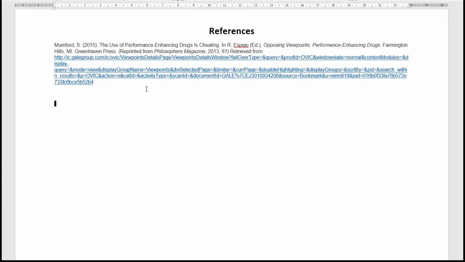Okay. Later on, we will format it to make it look like it should be in APA format. But this is a good working references page to keep your references in one spot. And later on, we'll alphabetize it and we will arrange it in proper APA format.